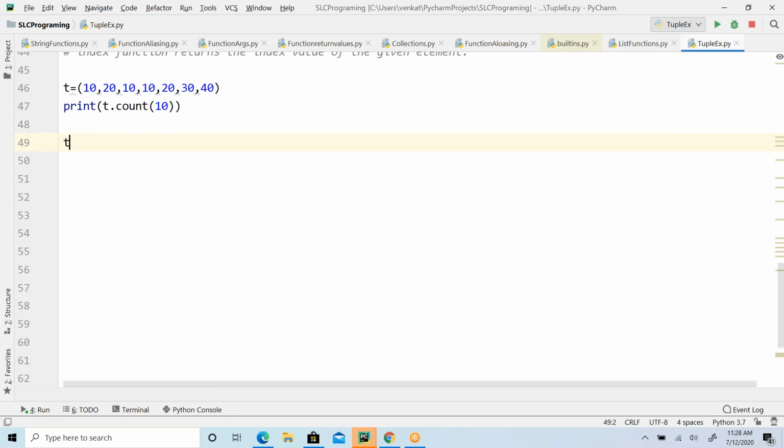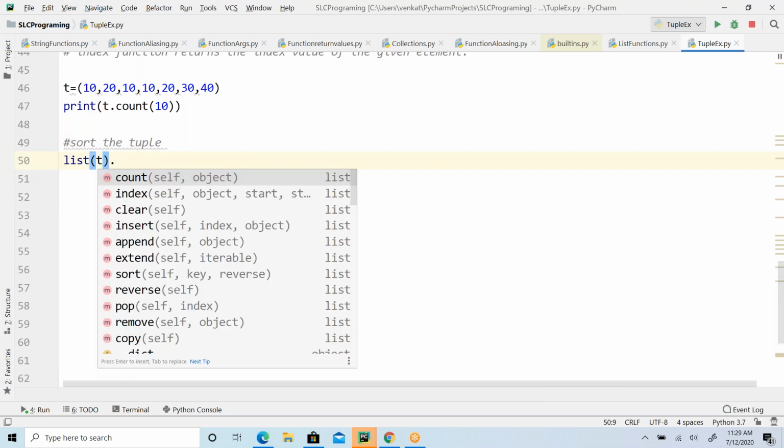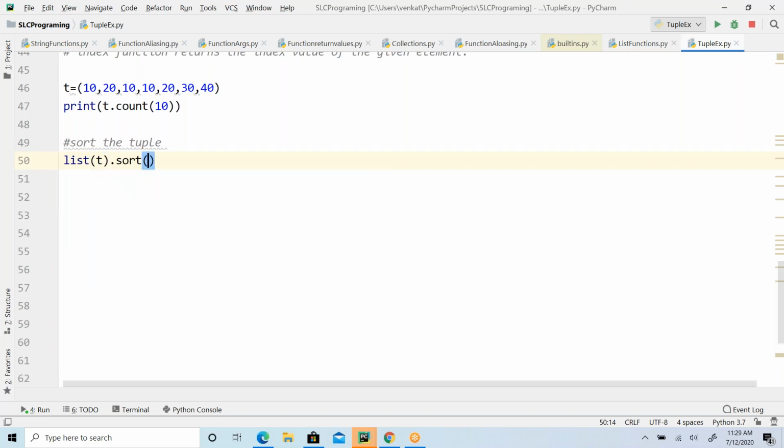Can we apply sort? Do we have that function? No, right? So directly you cannot sort it. You have to convert this into a list, then sort it, and again convert that into a tuple. So if you want to sort the tuple, first you convert the tuple object into a list. On top of that, you can call the sort function.